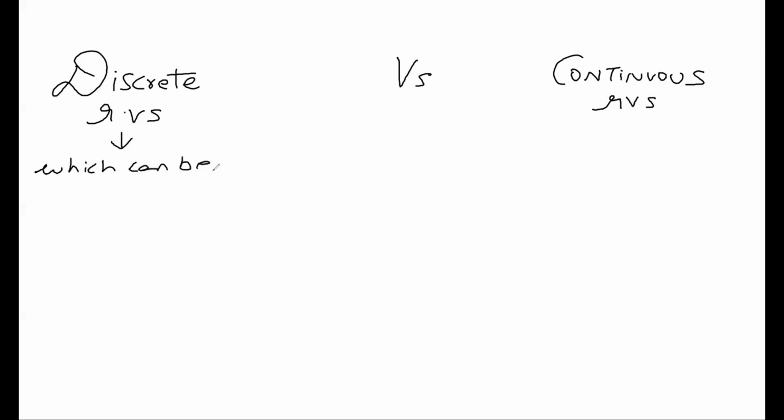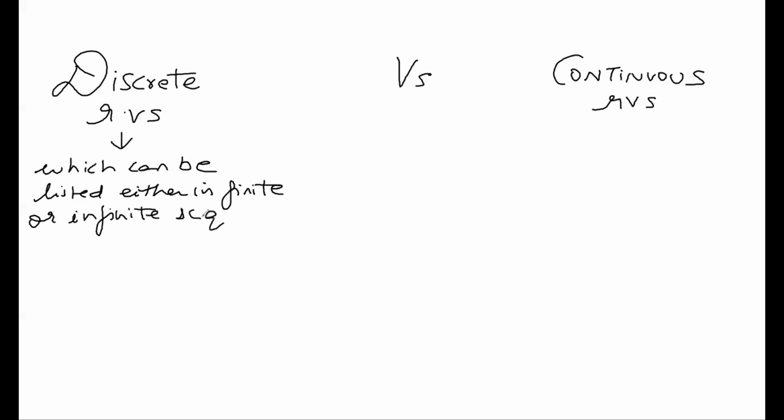They are random variables which can be listed either in a finite or infinite sequence and are countable.